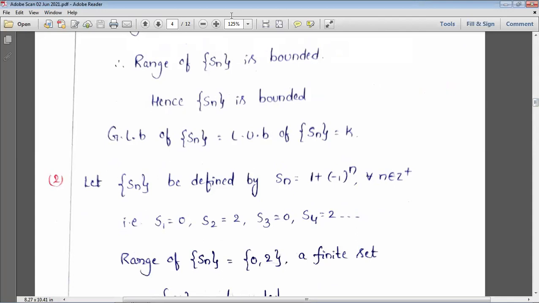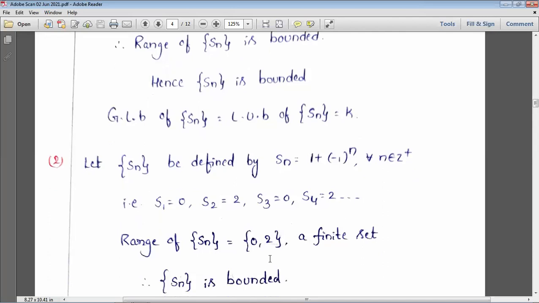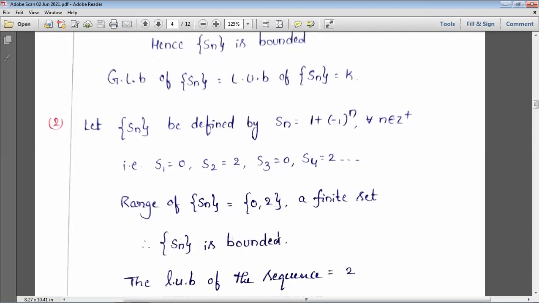Existed or not? 0 and 2. Those are the two things: bounded below and bounded above. Obviously, we can say that that is nothing but bounded. Why? Because the lower one as well as the upper one both existed. Here it is bounded below by 0 and bounded above by 2. So obviously the sequence Sn is bounded.